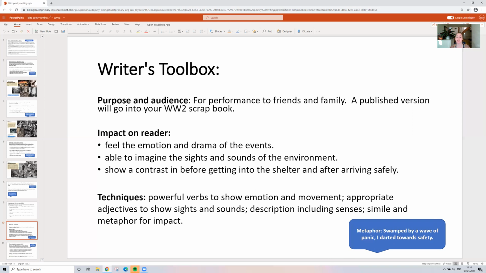So that's what you're going to be doing today, thinking about this toolbox and how you can use some of these techniques to achieve this impact when you're writing your poem. You've got your 3 verses, which you've got your word banks for. Go back and look at the PowerPoint to remind yourself of the focus of each of those verses. And then good luck with your writing today.